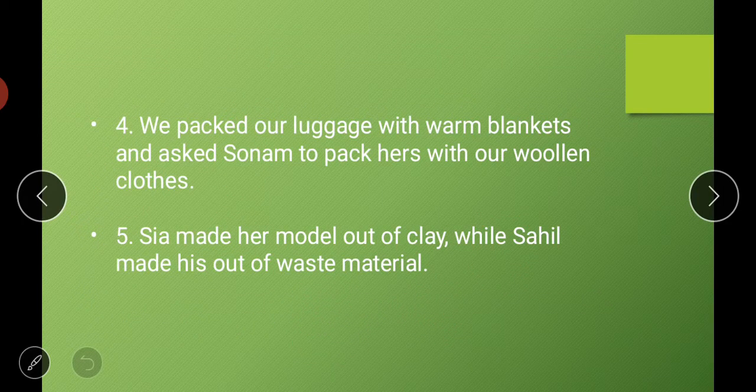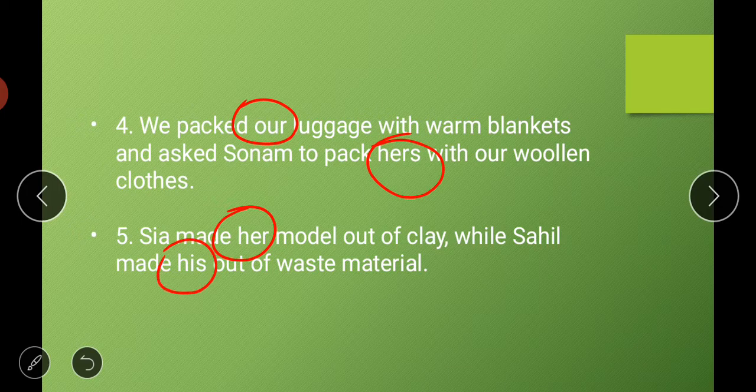Then moving to the next one. The fourth one is, we packed our luggage with warm blankets and asked Sonam to pack hers with her woolen clothes. Ours is wrong here. So yes, our and her are the possessive pronouns here. Then, Sia made her model out of clay, while Sahil made his out of waste material. So the words like her, his, ours, its, theirs, yours, all these words are possessive pronouns. So we have circled all these words.